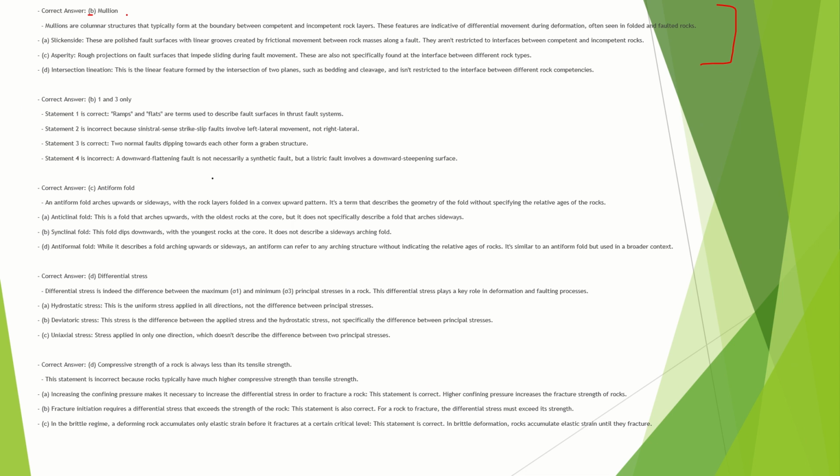So mullion are the columnar structures that are typically formed at the boundary between competent and incompetent rock layers. So these features are indicative of differential movement during deformation that is often seen in folded and faulted rocks. Slickensides are the polished fault surfaces with linear grooves that have been created by the frictional movement between the masses along the fault. So they are restricted to the interface between competent and incompetent rock. Asperity is a rough projection on the fault surface that impedes sliding during the fault movement, and they are not specifically found at the interface.